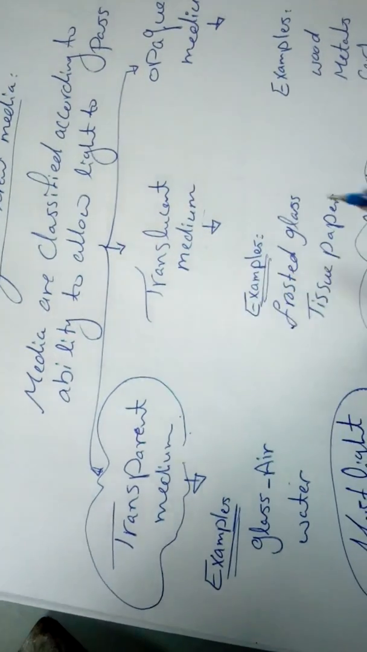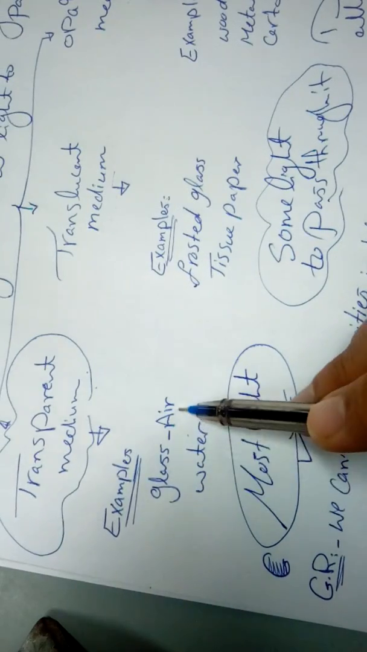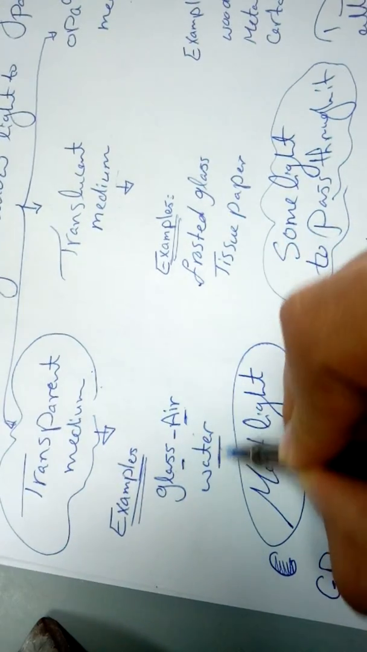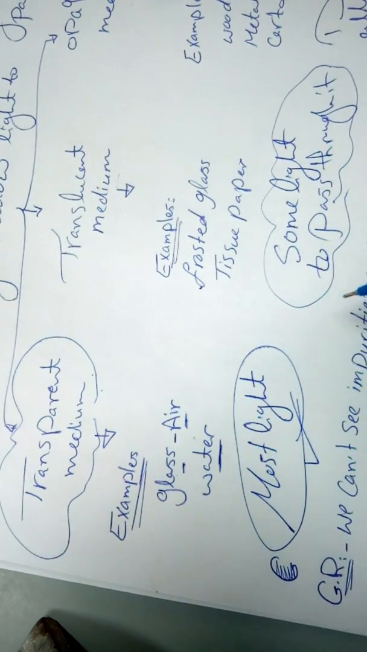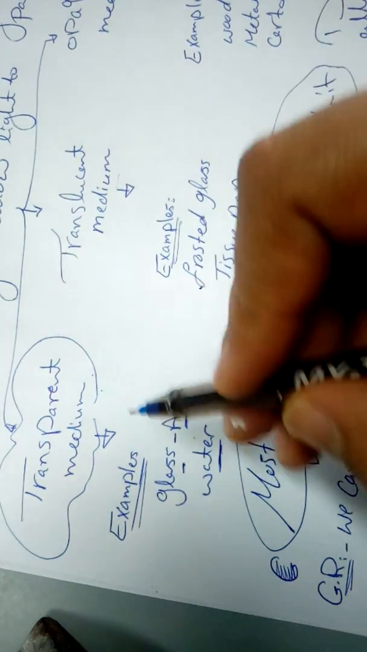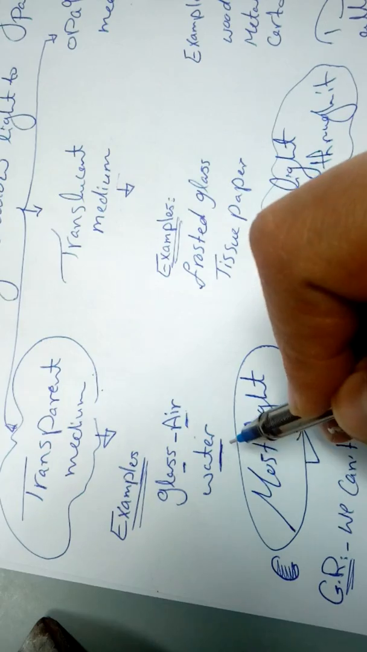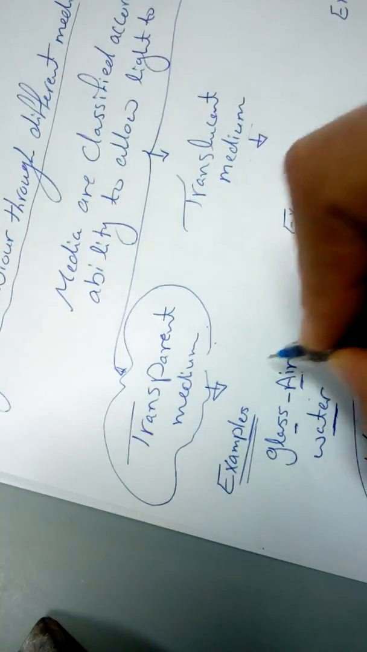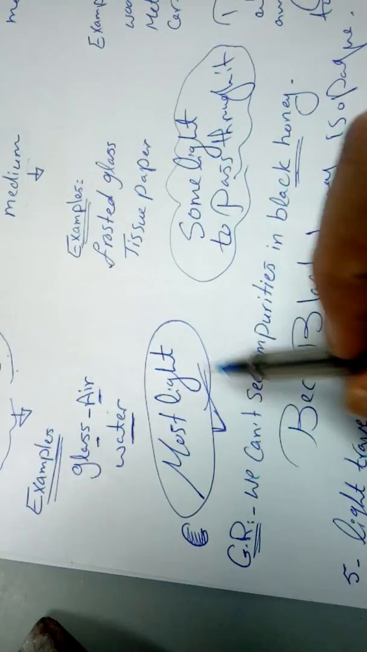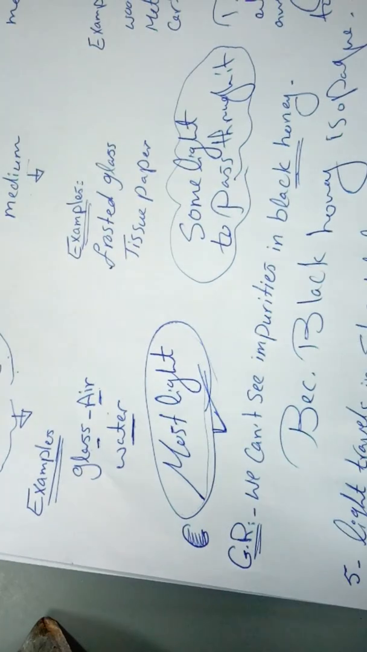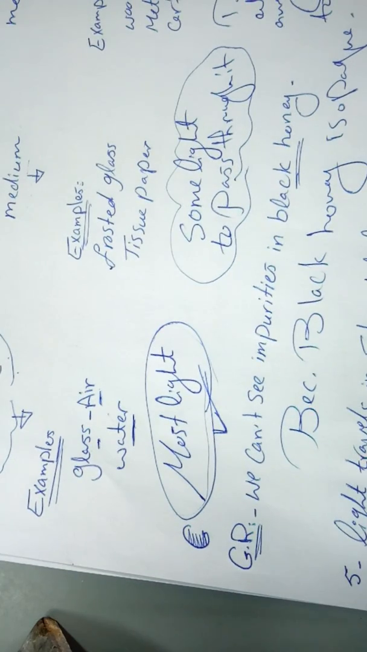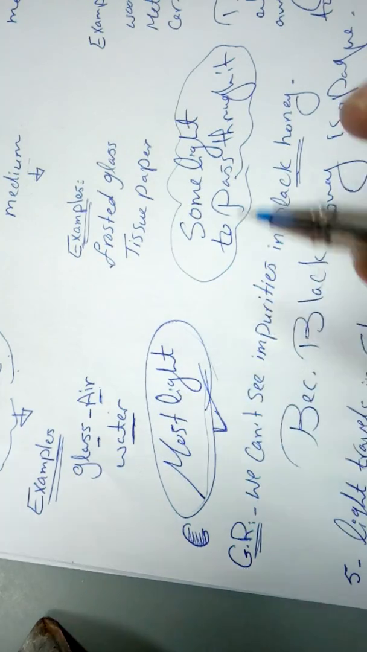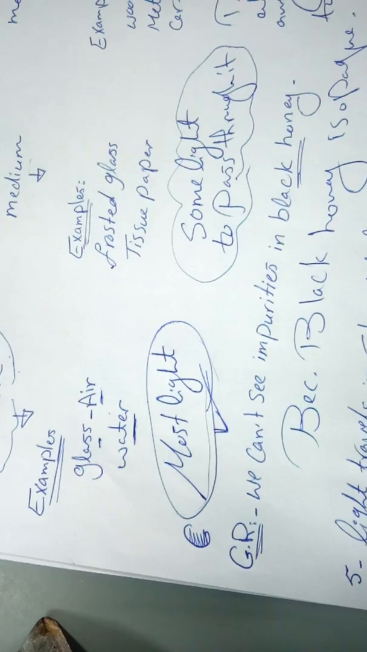A transparent medium is like glass, air, or water. All of them, a glass medium, air medium, or water medium, allow most light to pass through it. So the meaning of transparent media is the media that allow most light to pass through it.